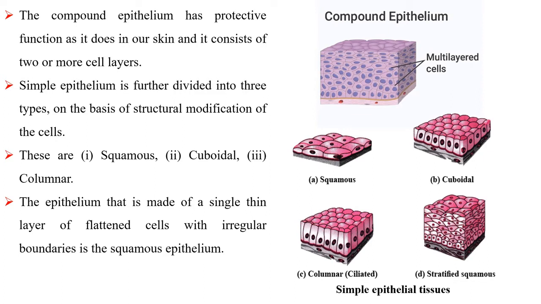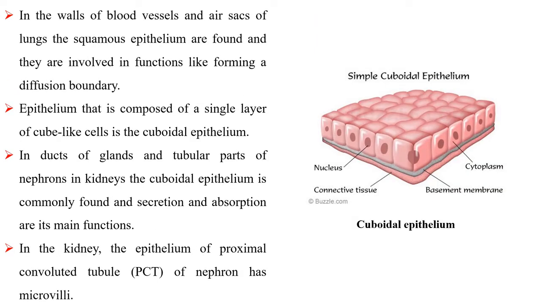The epithelium that is made of a single thin layer of flattened cells with irregular boundaries is the squamous epithelium. Squamous epithelium is found in the walls of blood vessels and air sacs of lungs, and it is involved in functions like forming a diffusion boundary.